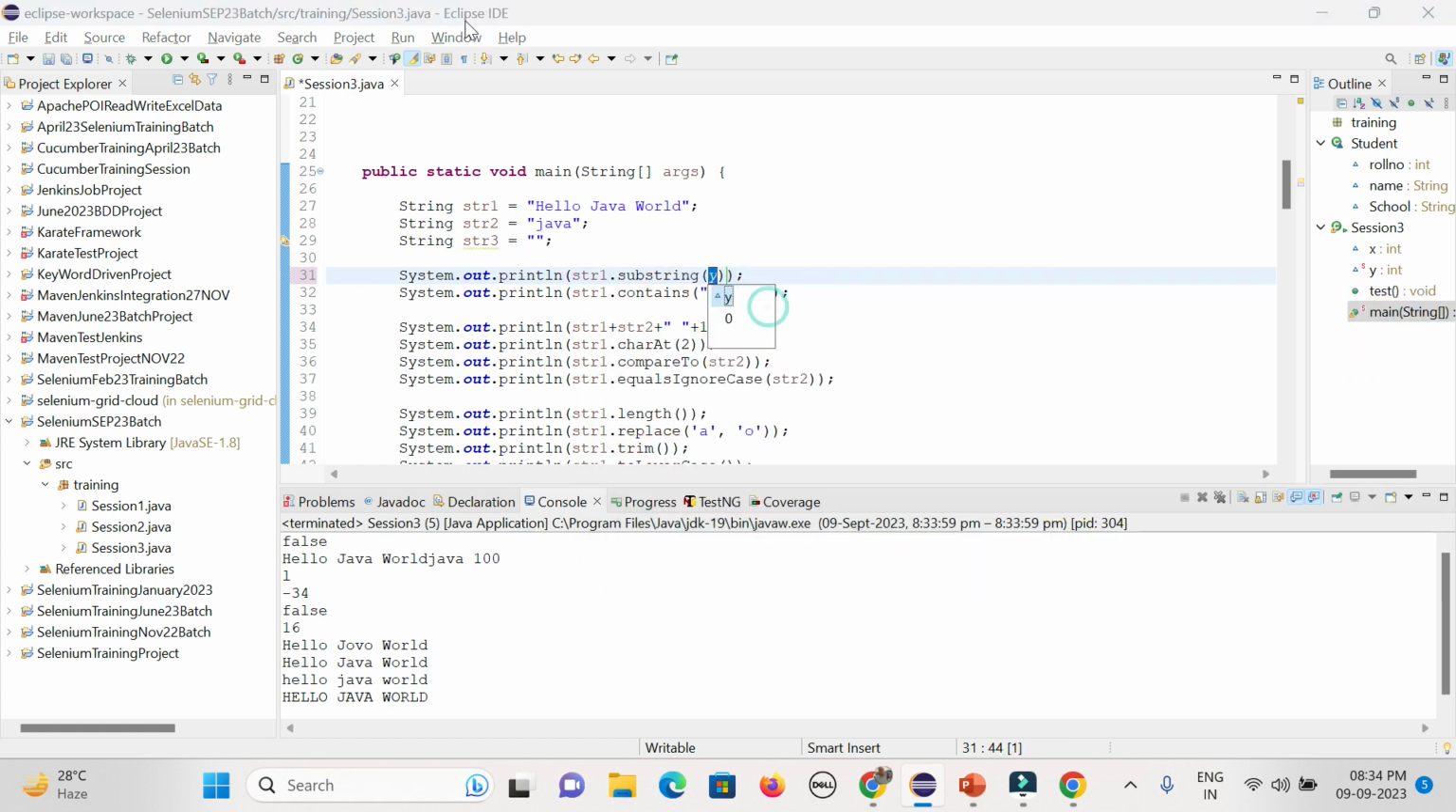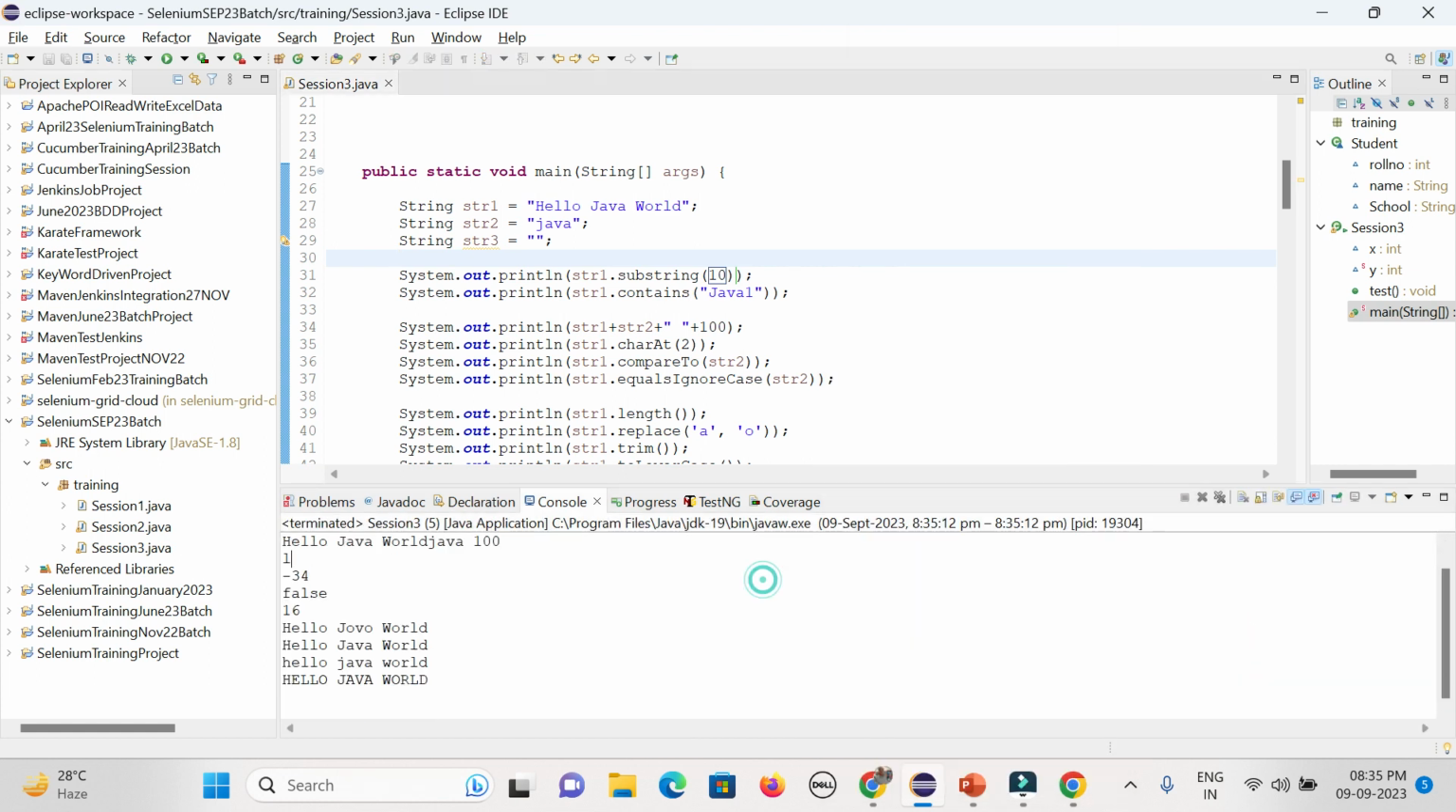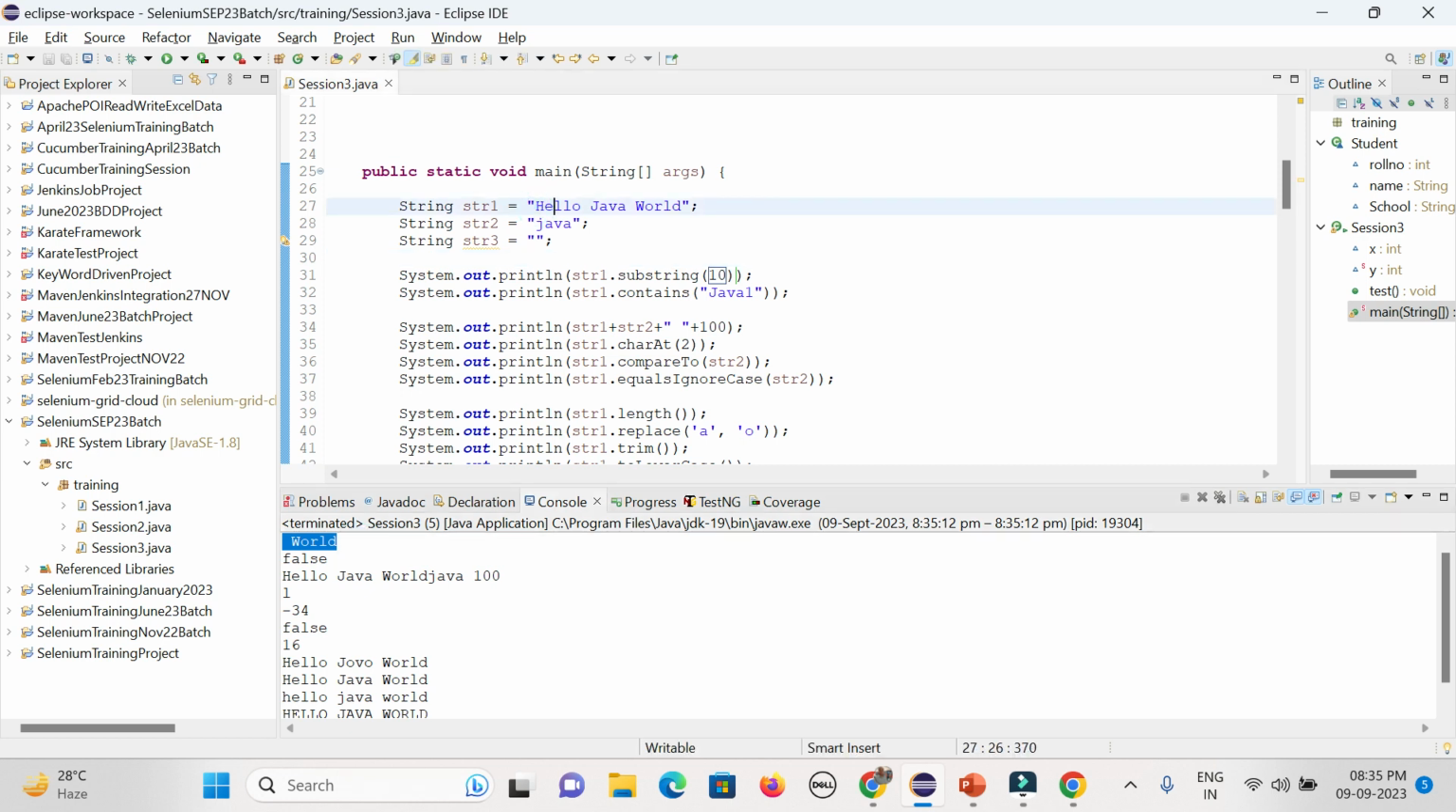So I can give, suppose, 10. From the 10th index onward, the remaining thing will be considered the substring. But in case you give both the beginning and the ending, the middle portion will be considered the substring. So here, from 10 onward it will be the substring. Now if we go above, we could see the space and WORLD. So it is the 10th one: 1, 2, 3, 4, 5, 6, 7, 8, 9, 10. This part is missing, and after that the space starts and WORLD is there.